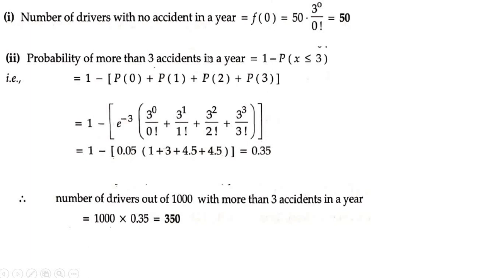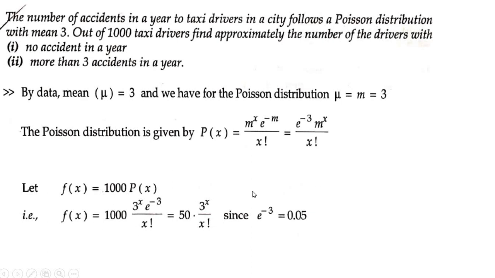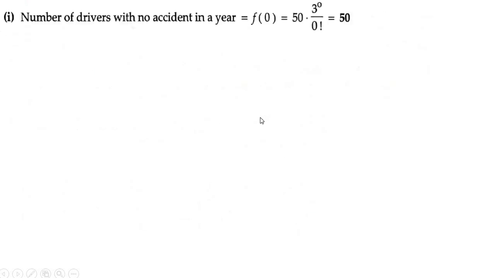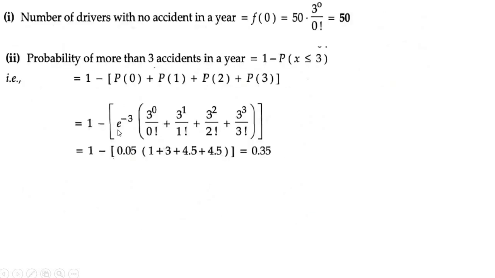Or else you can substitute already to this only. If you are substituting to this only, then you need not multiply by 1000 once again. What they have done is, they have substituted to this P of x greater than 3 is equal to 1 minus P of x. That is why e to the power minus 3 is being kept outside. You can substitute to f of x also, no problem.